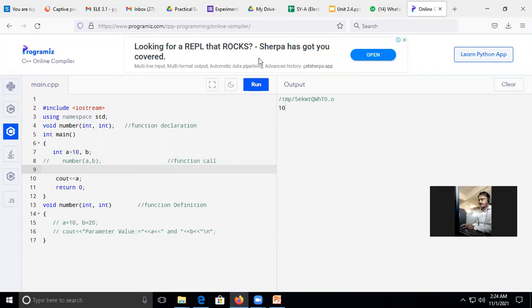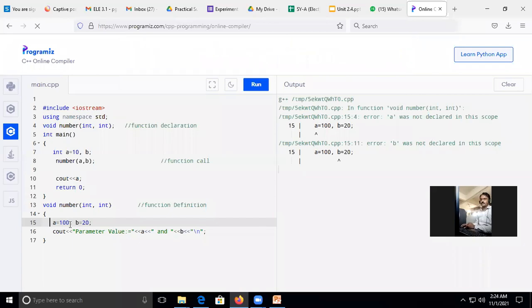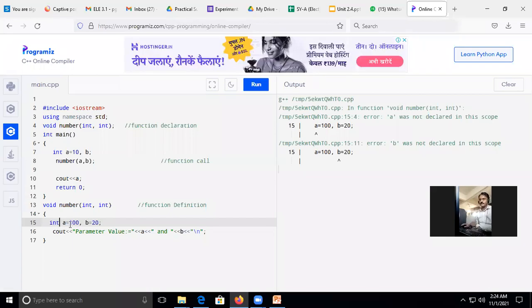Now just check here. Cout A. What is A? A is 10. It is accessible within only this function. Okay. But if I wish to access it outside this function, if I wish to make it 100 here, again it will raise an error. A was not declared here. So for that, what I need to do, I need to mention int here again.